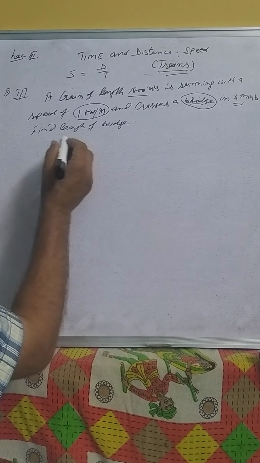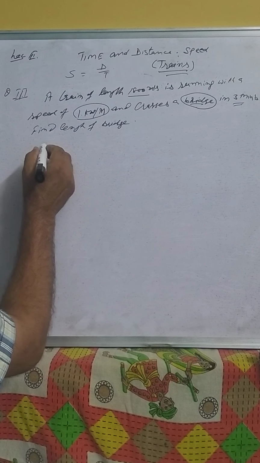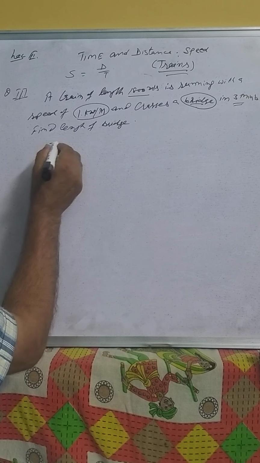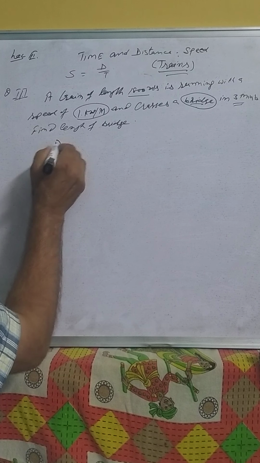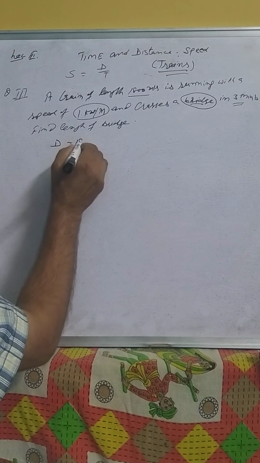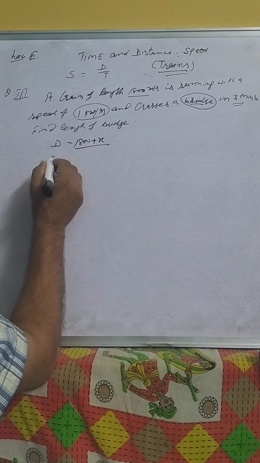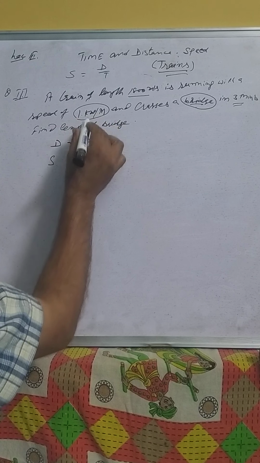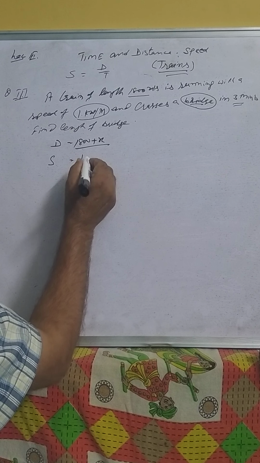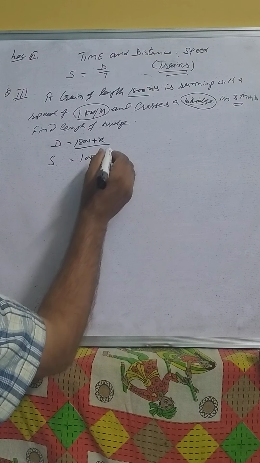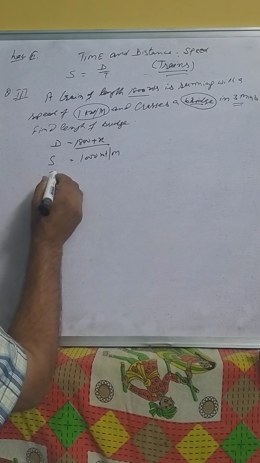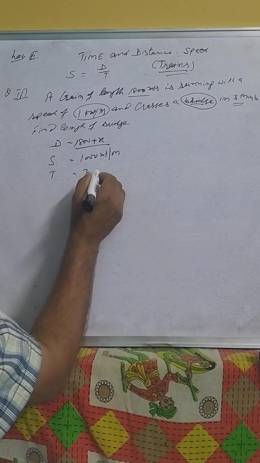First, the total distance is equal to the length of the train plus the length of the bridge. Length of the bridge is x. We have total distance 1800 plus x. Now speed is 1 kilometer per minute, which means 1000 meters per minute, and t is also given, 3 minutes.